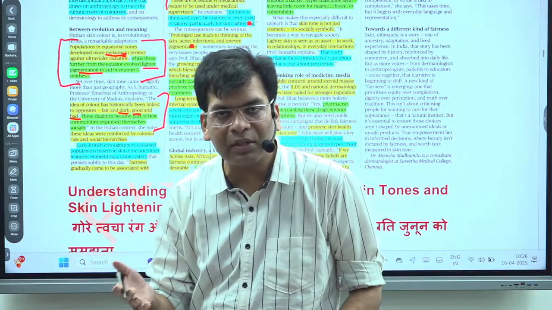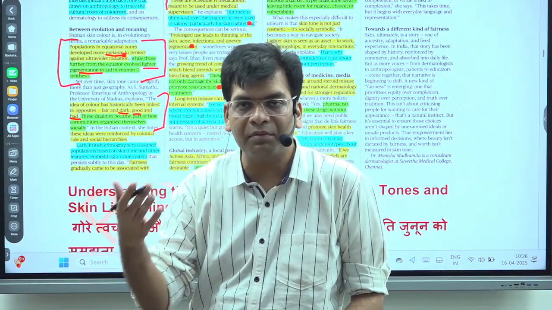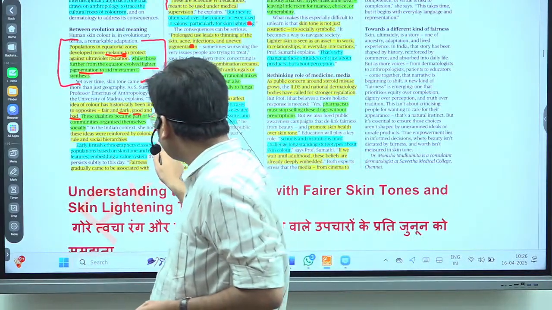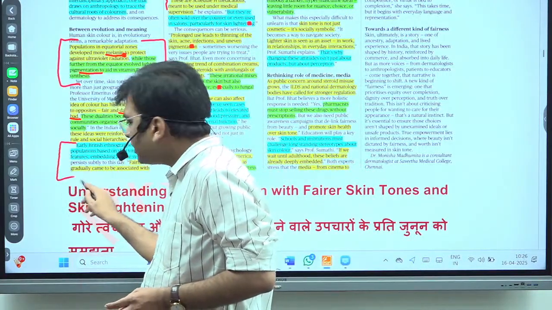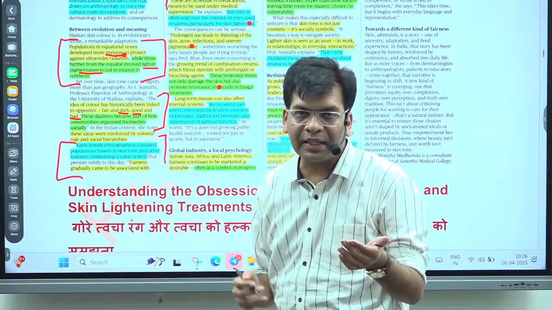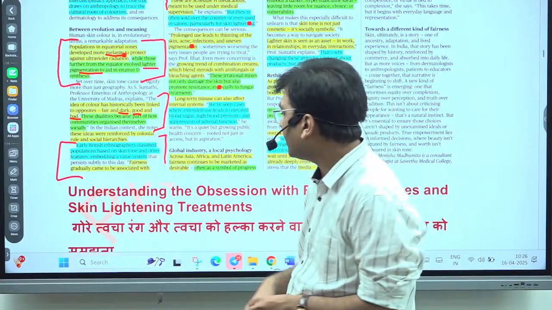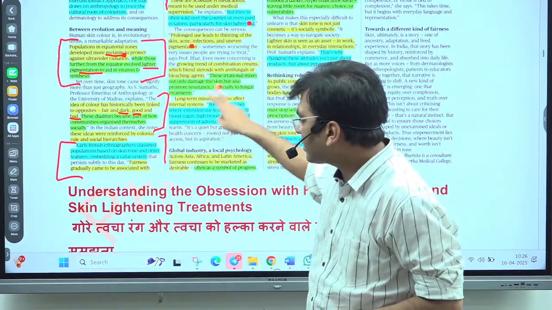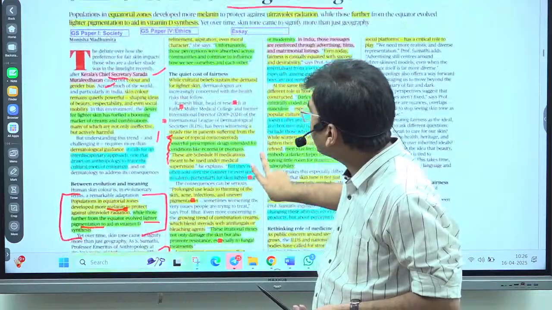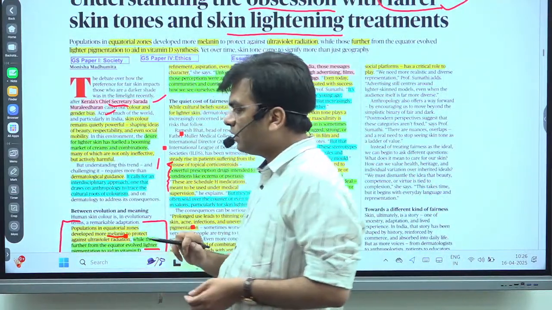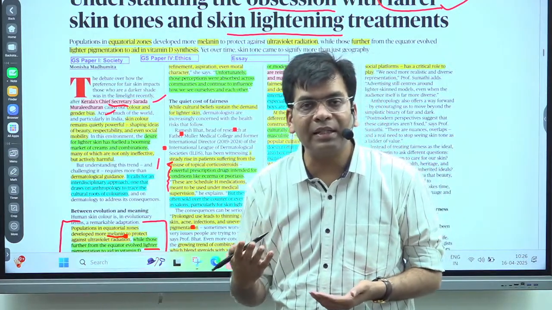The White Man's Burden, the concept they brought, was that the white man has the burden to do for the darker and brown people. They brought all this, and that still exists. That mindset of the British that they propagated, you can still find among the people in India. So here you will see that fairness gradually came to be associated with refinement, aspiration, and moral character. It means if you are fair, your morality is high.